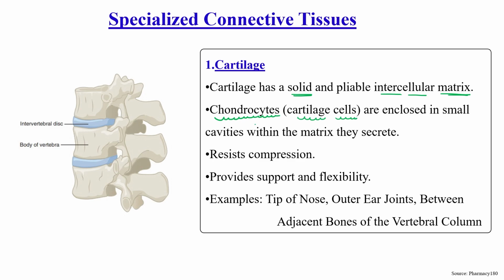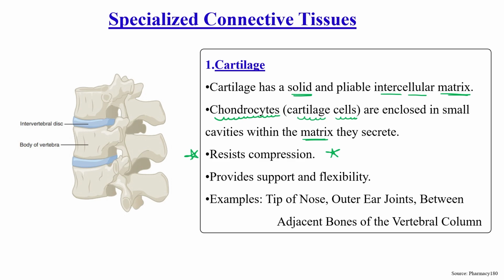These chondrocytes are enclosed in a small cavity within the matrix they secrete. What is the function of cartilage? They actually resist compression. The compression that happens inside the bones when jumping around, they actually resist that compression. And cartilage also provides support and flexibility.